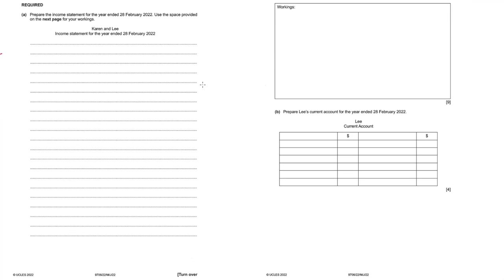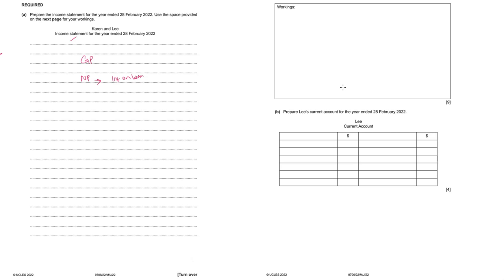So we are supposed to prepare the income statement. First you will calculate the gross profit, then you will calculate the net profit. In the net profit, make sure you also consider the interest on loan when calculating. So you will get it. In part B, we are supposed to prepare the current account.